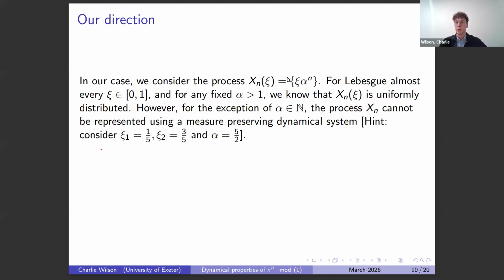We know this, but xn of psi isn't a dynamical system. So for a dynamical system, we just have some space and a single map that maps single points to other points. And importantly, if I have two initial starting points, if they get mapped to the same point after one iteration, they'll stay together forever in our system. This doesn't happen here, so it can't be expressed as a dynamical system.